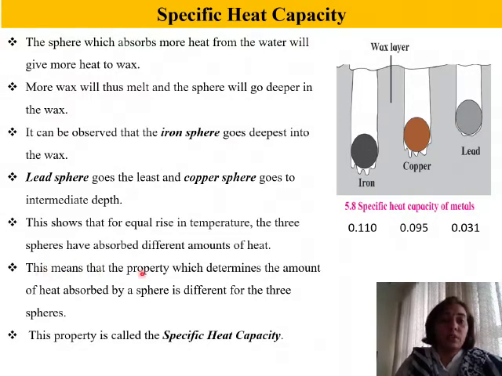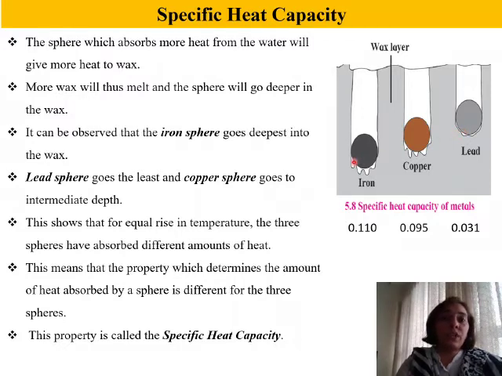This means that the property which determines the amount of heat absorbed by a sphere is different for the 3 spheres. So what is that property which is determining the amount of heat that is absorbed by each of them? This property is called as specific heat capacity. The specific heat capacity for iron, copper and lead are different.